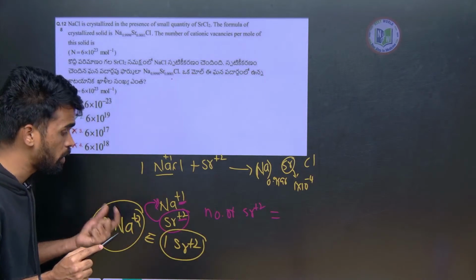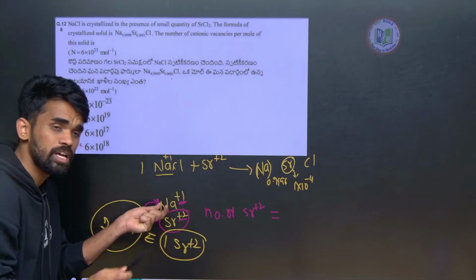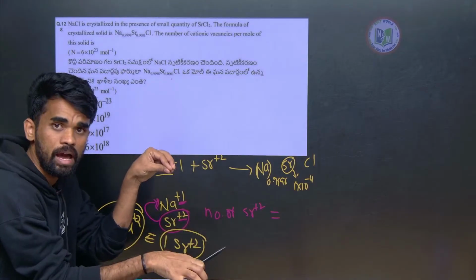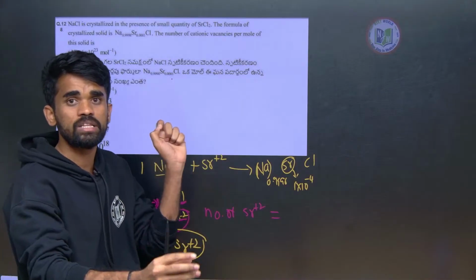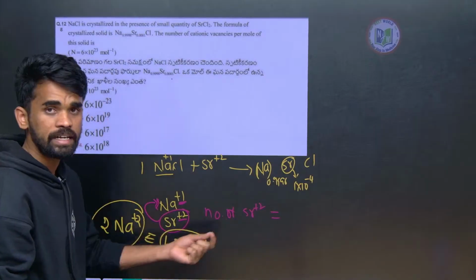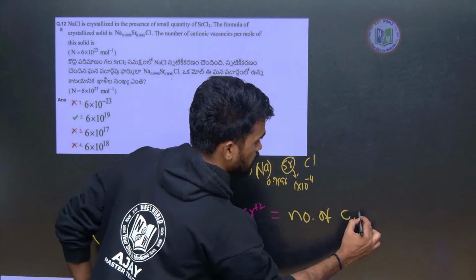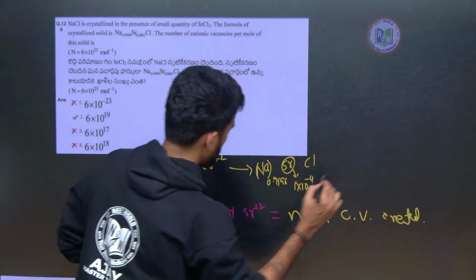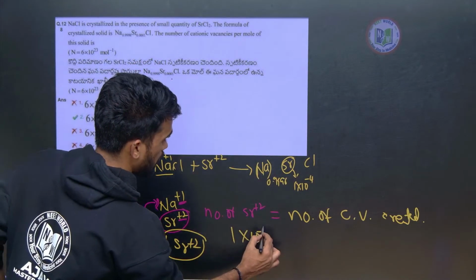Therefore, how many vacant sites are created here? For every Na+ we remove, in that position Sr+2 will be occupied, and 1 more position will remain vacant. That is the vacant site. So I can write: number of Sr+2 ions added equals number of cationic vacancies created. How many Sr+2 ions are added? It will be 1 into 10 power minus 4.